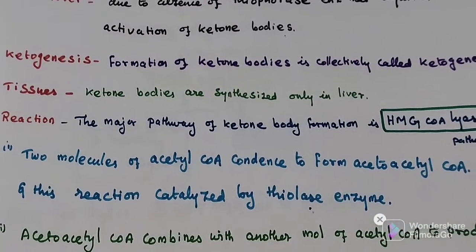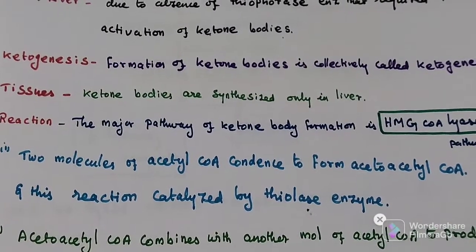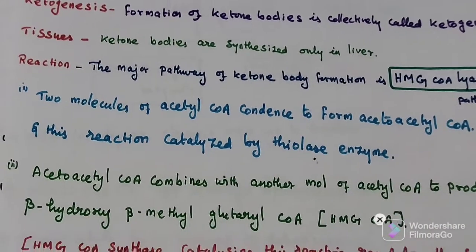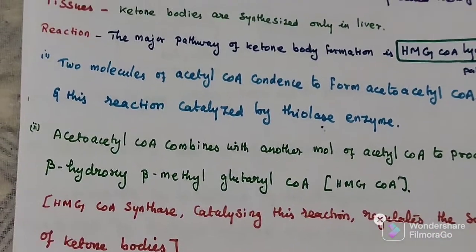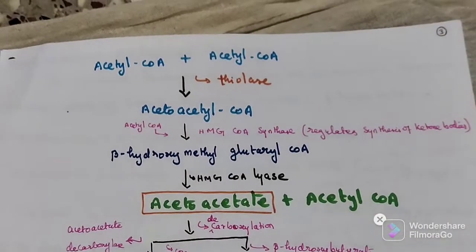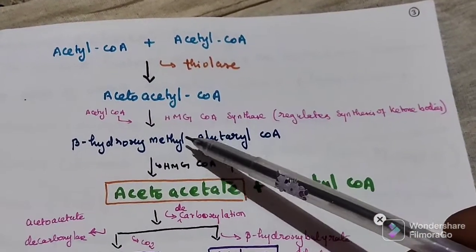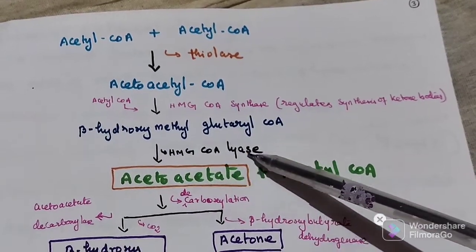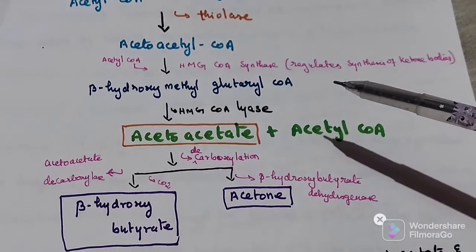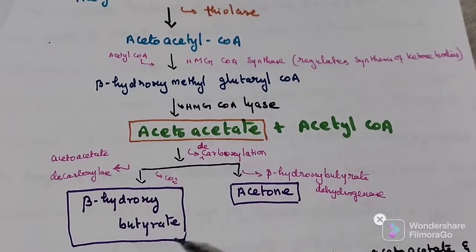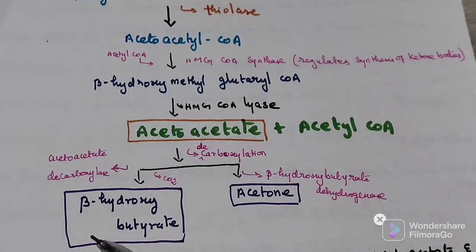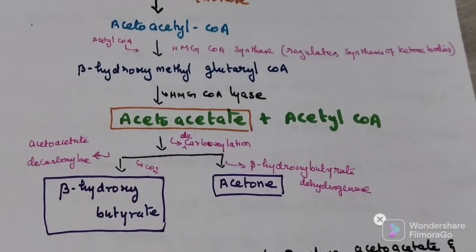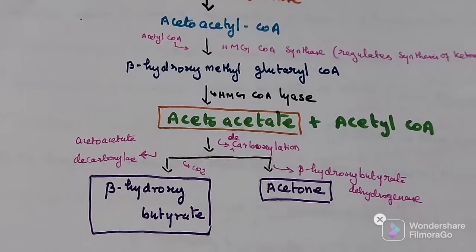Ketogenesis notes format. The formation of ketone bodies is called ketogenesis. Ketone bodies are synthesized only in the liver. First enzyme is thiolase, second one is HMG-CoA synthase, third one is HMG-CoA lyase. Here decarboxylation and dehydrogenation processes will occur. Dehydrogenase process produces beta hydroxybutyrate. Decarboxylation process produces acetone. So acetoacetate.